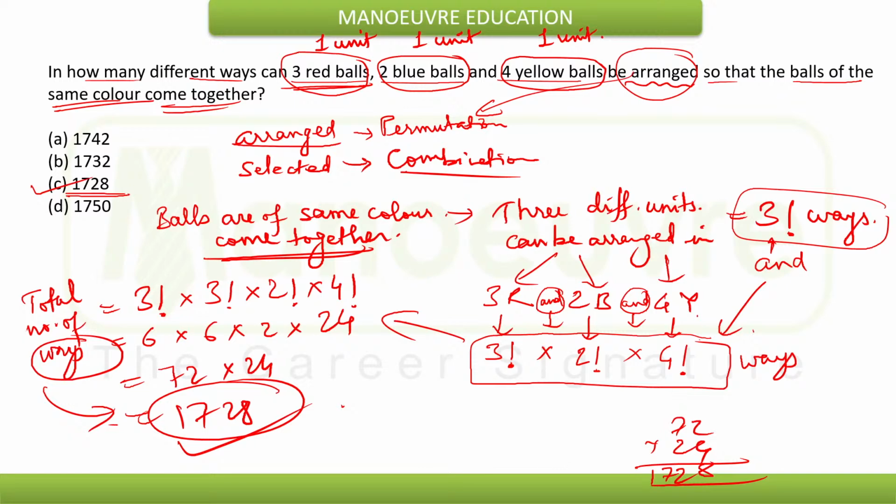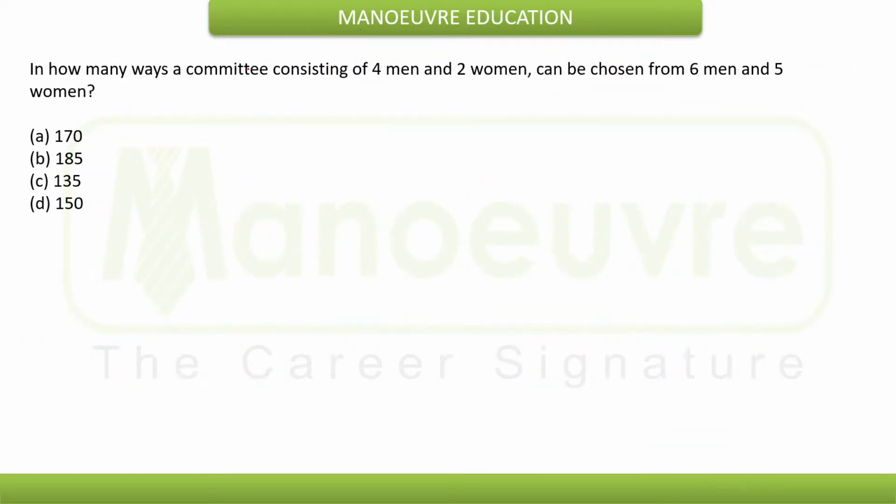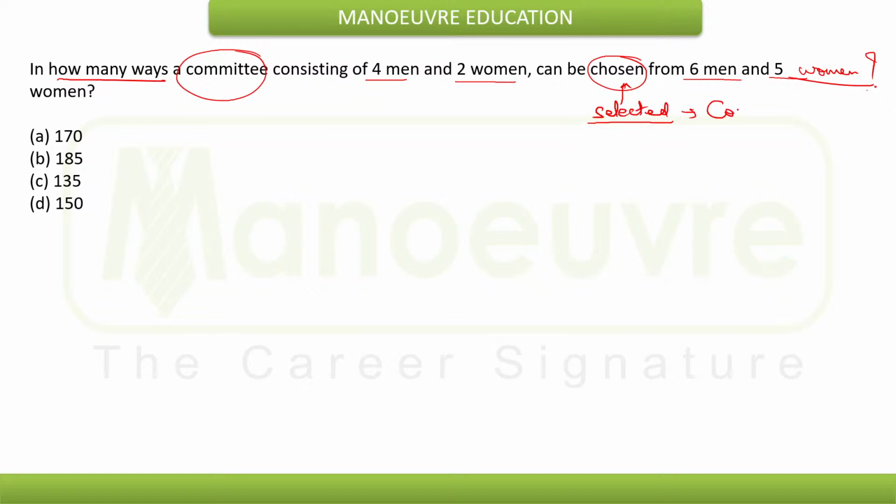Yes, let's move ahead now. In how many ways can a committee consisting of 4 men and 2 women be chosen from 6 men and 5 women? Chosen means selected, hence this is an example of combination.